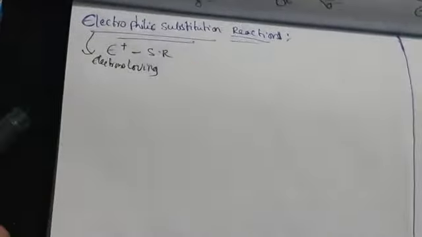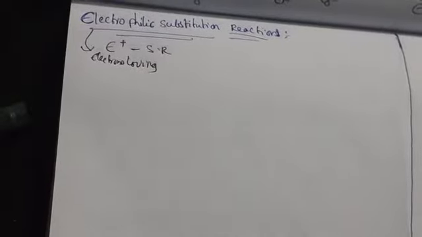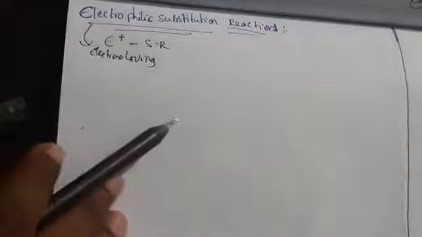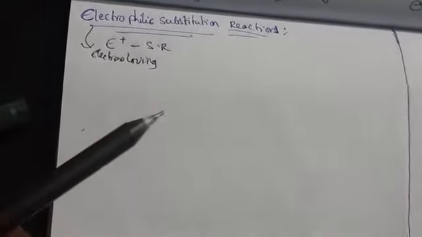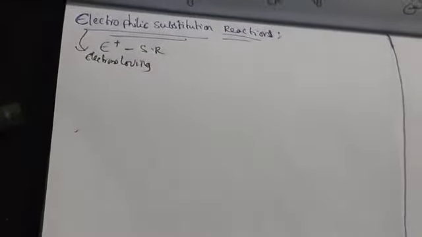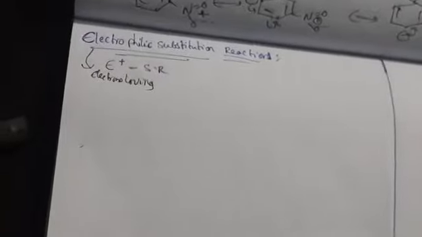Here we generally have positive electrophiles and neutral electrophiles. Electron-rich compounds carrying a charge we call positive electrophiles. If it does not have any charge but still shows electron-rich character, we call it a neutral electrophile. Now let us see electrophilic substitution reactions in aromatic compounds.